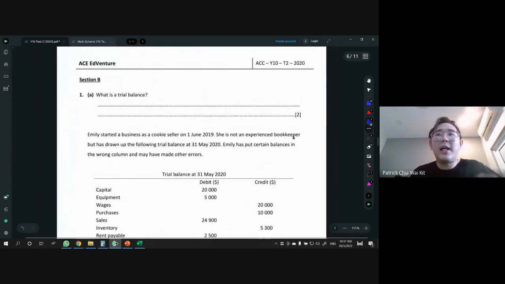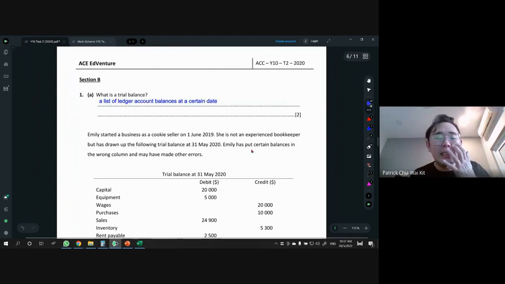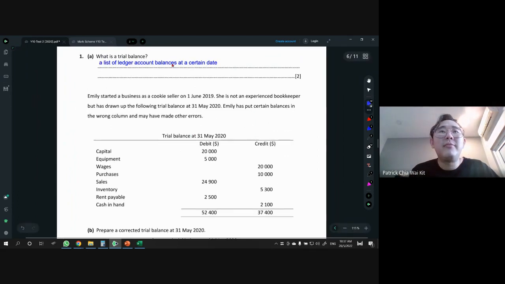So what is a trial balance? Trial balance, 2 marks. It's a list of ledger account balances at a certain date. You have to remember. Trial balance is not a T account. It's just a list, a listing to show all the accounts and the balances, left and right side, at a certain date. That's the definition. You can check your theory books and your notes.